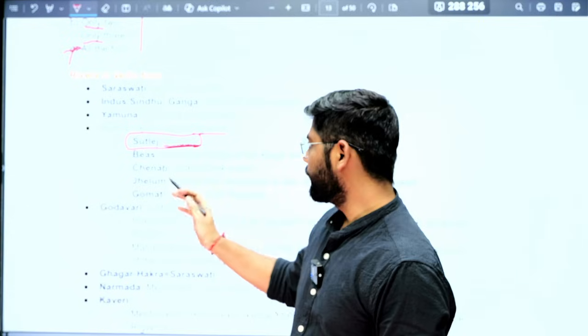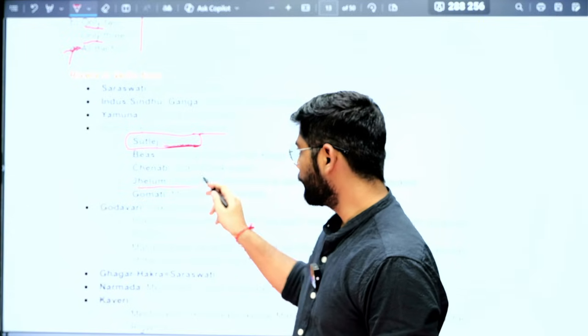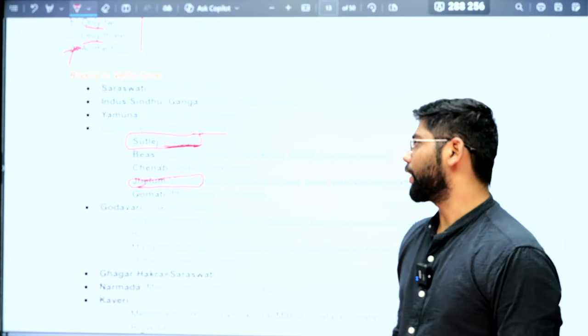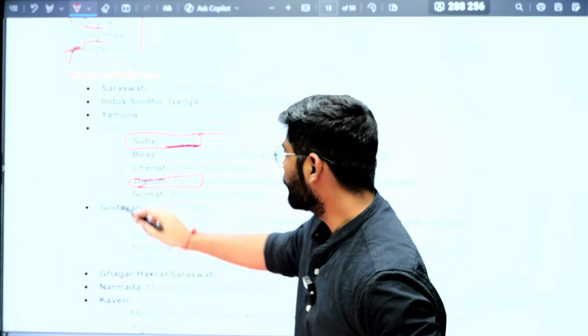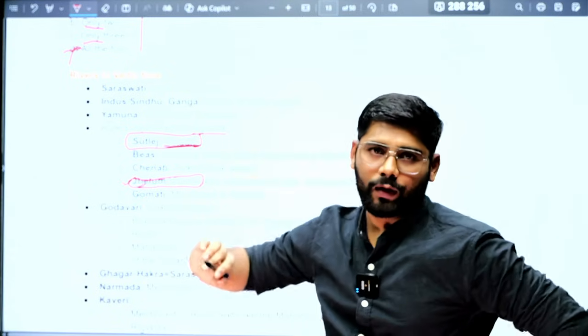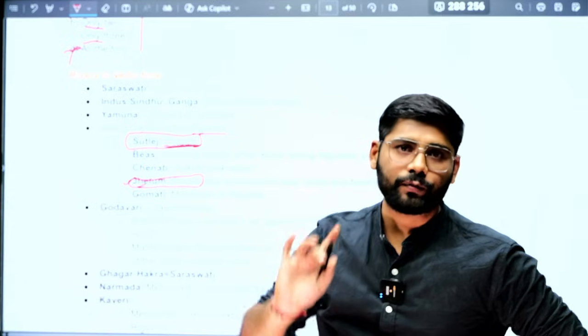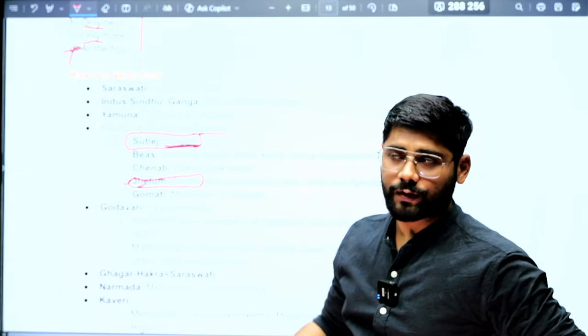Now if you see these notes I made last year only. So Jhelum was known as Vitasta. Okay, Vitasta or Vipasha, this was Jhelum's name. So from this you can tell whether these questions are correct or not. For that reason, the previous year questions are important, not just the question but the options are important. So these are the rivers. They might again ask a question because they asked two times.